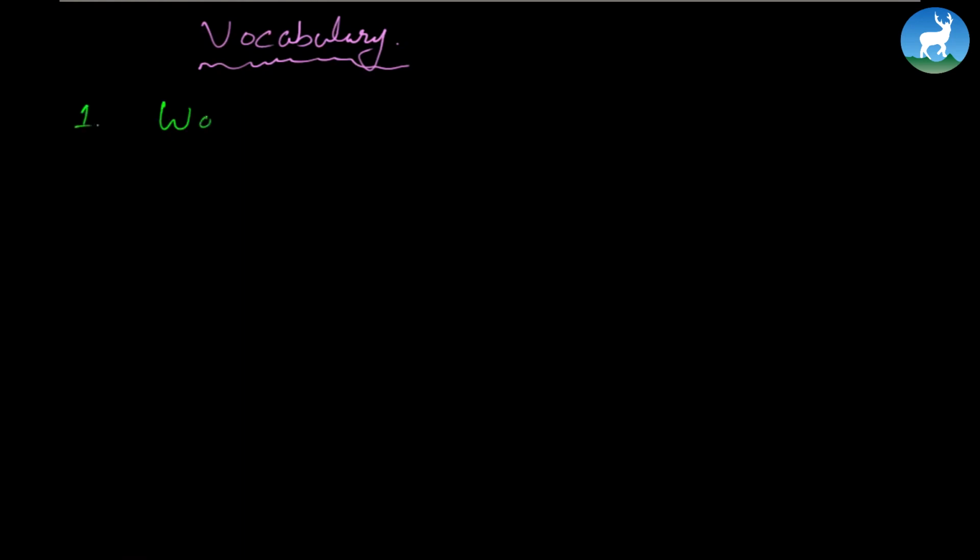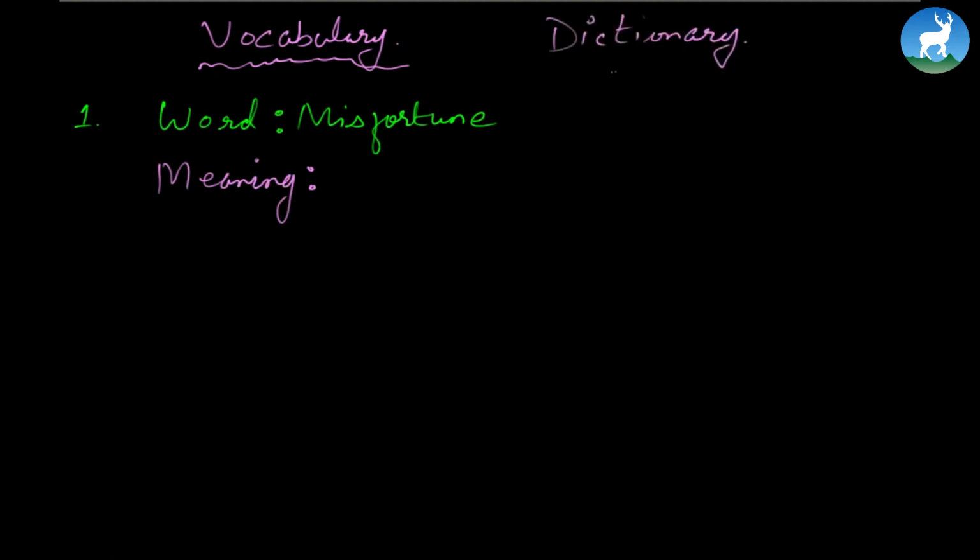One word, misfortune. And then we seek its meaning. If that's the word, what do you think its meaning is going to be? Of course, you definitely need a dictionary to do this work. It's a very good habit to read the dictionary, by the way. Now, what we have to do is find the word misfortune in the dictionary, which describes it as something as simple as bad luck. It could also be ill luck. It's unnecessary or unseen trouble.